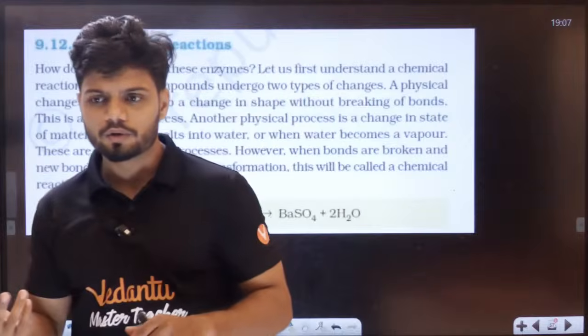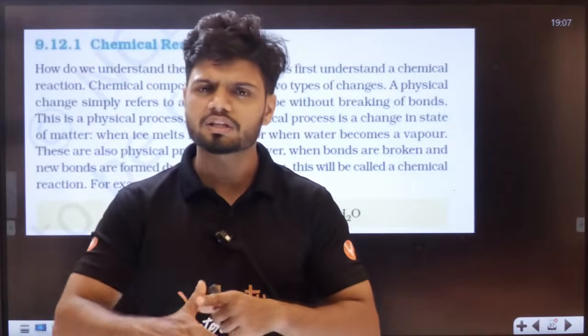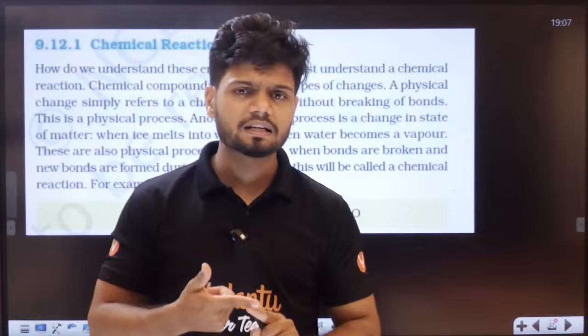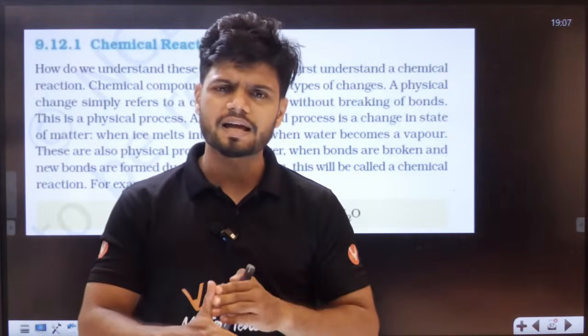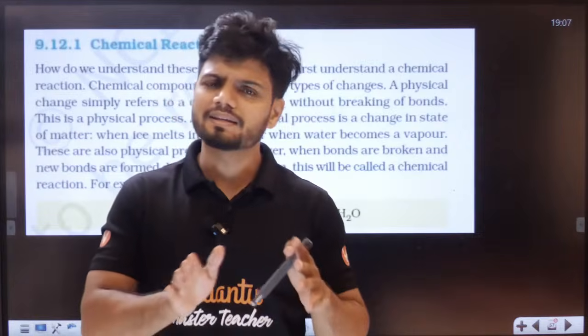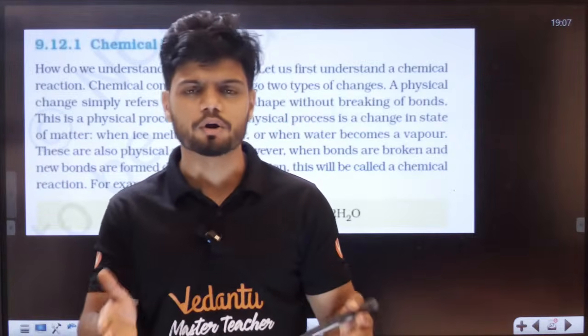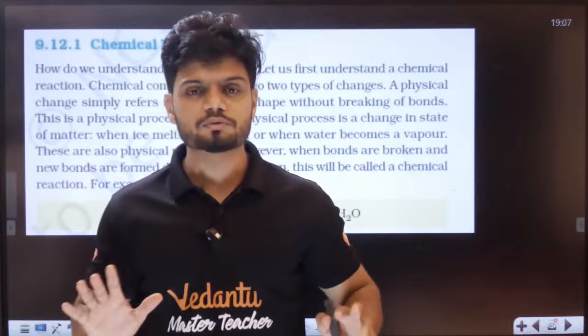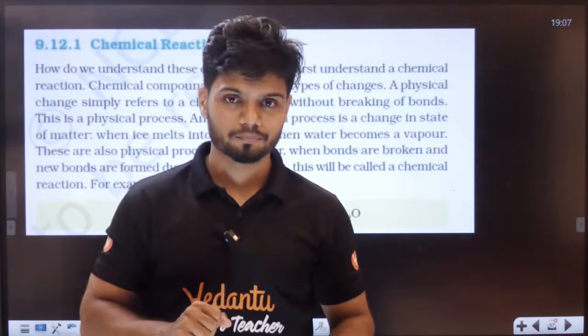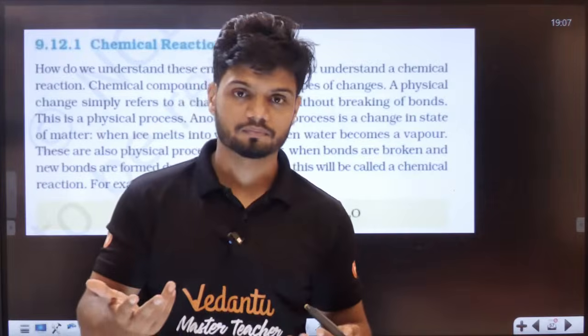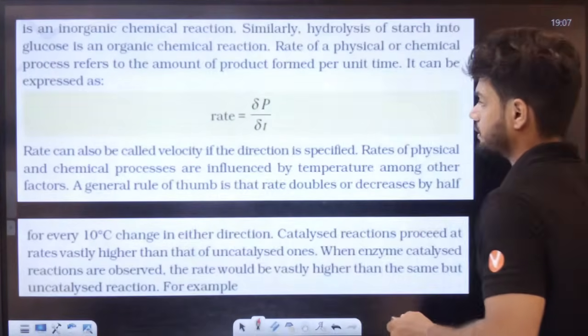There is something called a physical reaction and a chemical reaction. In a physical reaction, there is no bond breaking. In a chemical reaction, bonds are broken and bonds are formed. Two types of reaction. Now all of these reactions have a rate, how fast they can work.